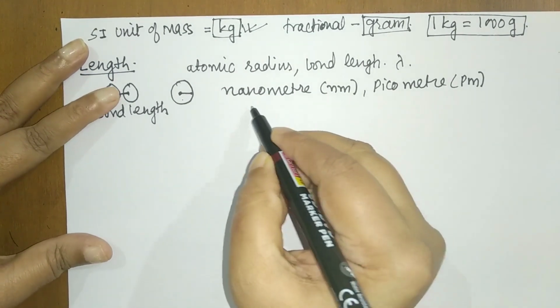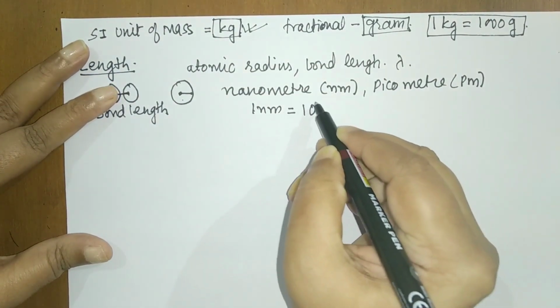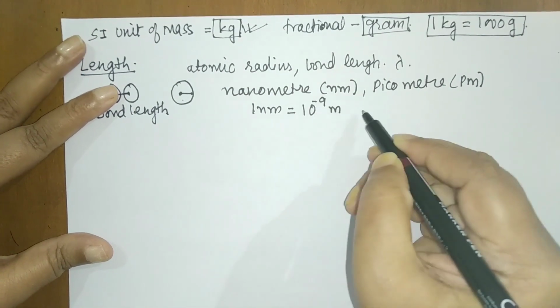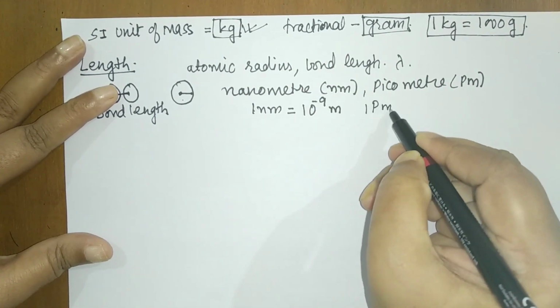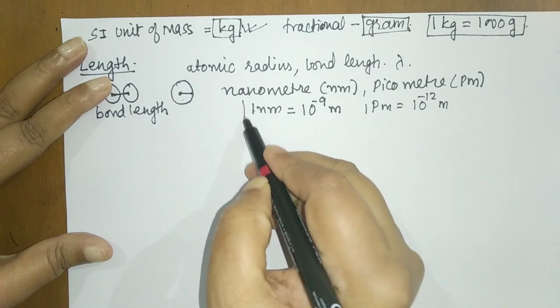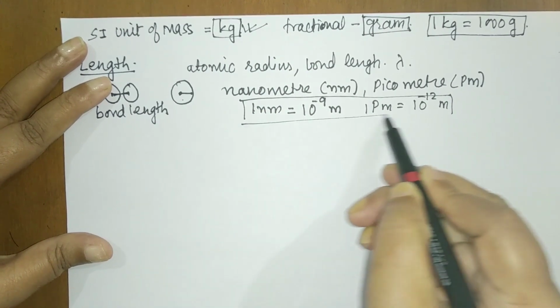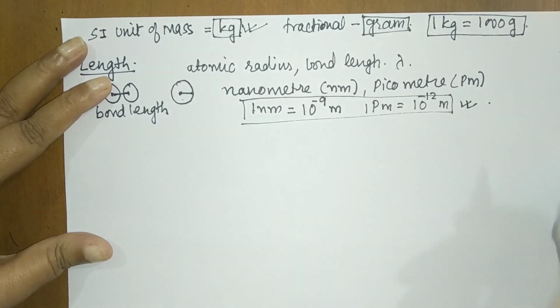You have to remember 1 nanometer is equal to 10 raised to minus 9 meter, and 1 picometer is equal to 10 raised to minus 12 meter. You have to learn the conversion, student, because they are very, very important. So this is what the unit conversion is.